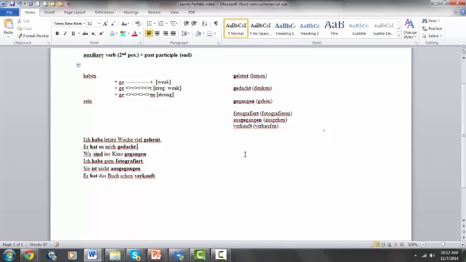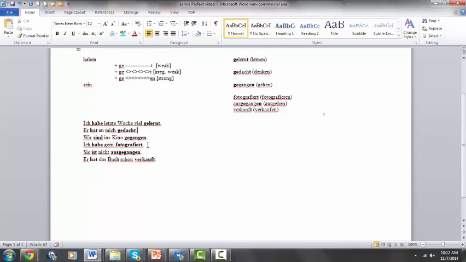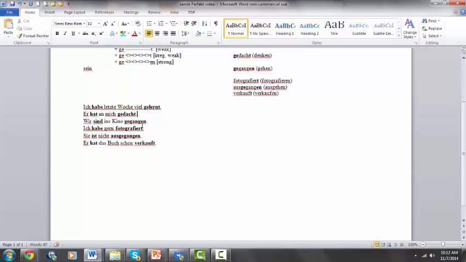Okay, and then let's look at some of these verbs in context. Ich habe letzte Woche viel gelernt. Er hat an mich gedacht. Wir sind ins Kino gegangen. Ich habe gern fotografiert. Sie ist nicht ausgegangen. Er hat das Buch schon verkauft.